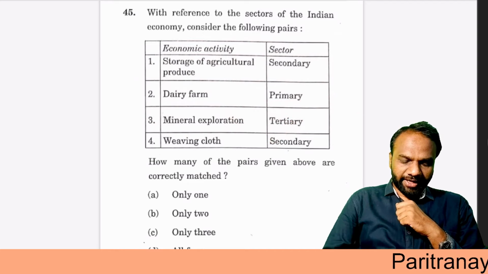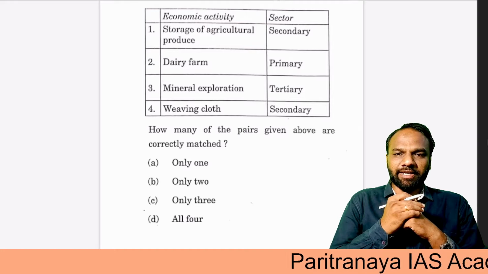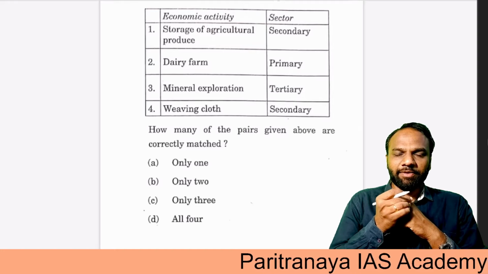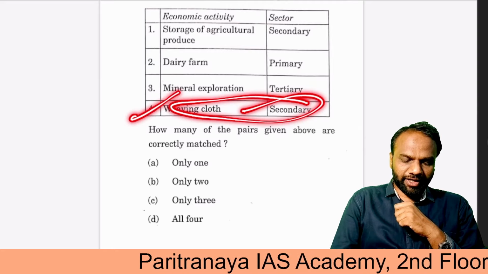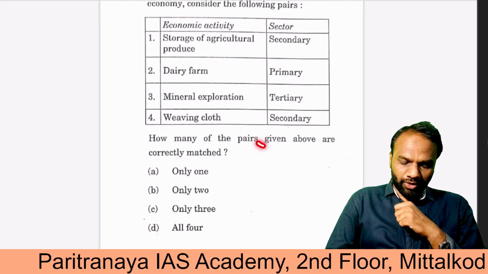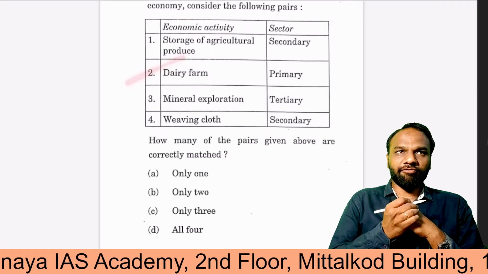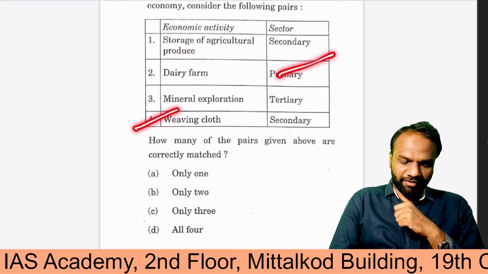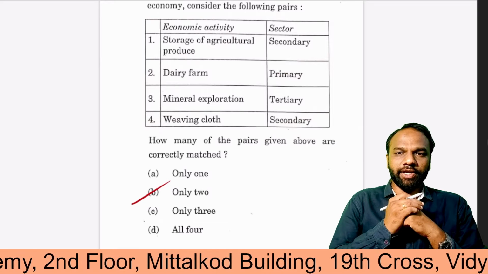Wrong. Next, weaving cloth. If you grow cotton, that's an example of a primary sector. But after preparing thread, when you start weaving cloth, it comes under secondary sector. So the fourth one is right. So how many of the above given pairs are correctly matched? Here the correctly matched pairs are dairy farm with primary and weaving cloth with secondary. Hence the answer here is only 2.